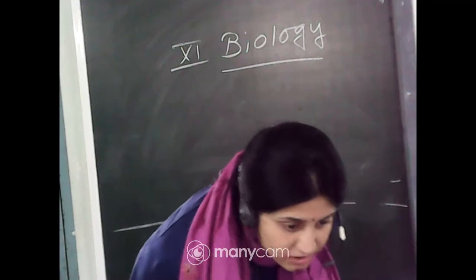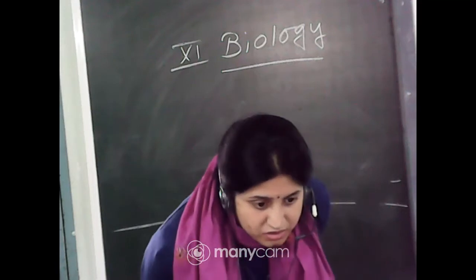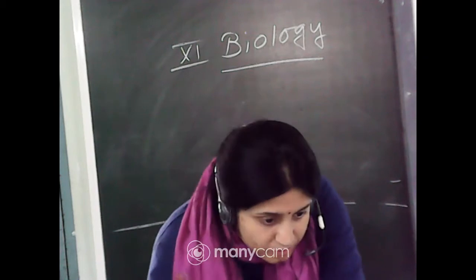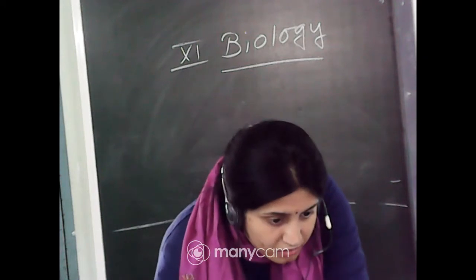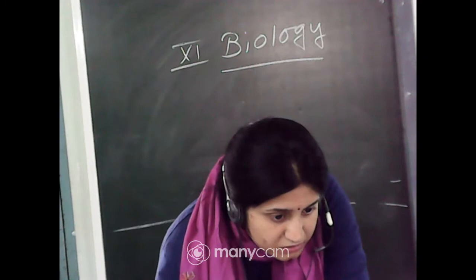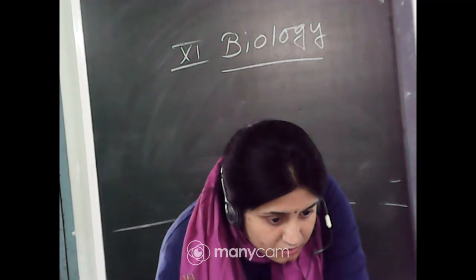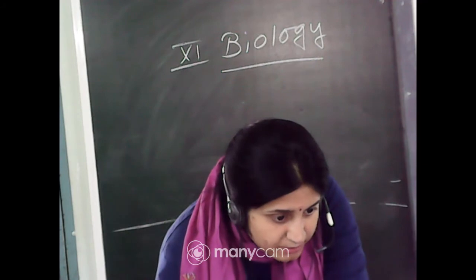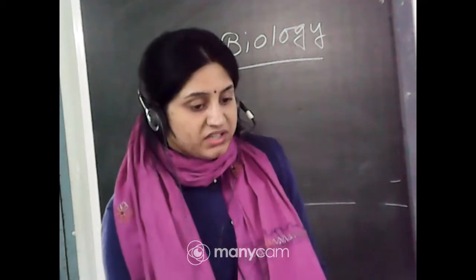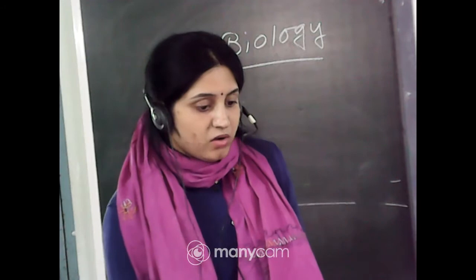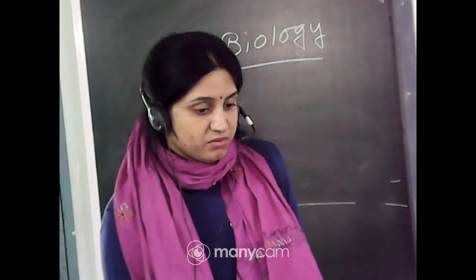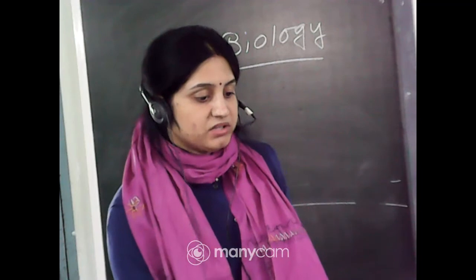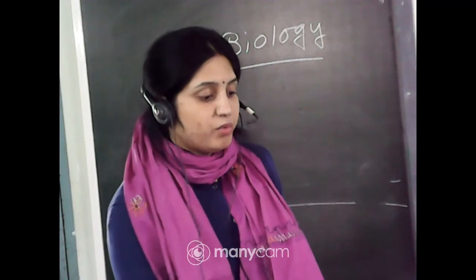Will our final exam biology paper's mark distribution be according to this, that is the CBSE 2021? Let me open that. This type of question will come from each chapter, but this will not be your marks distribution. In the case of class 11, the marks distribution is just like your board exam.